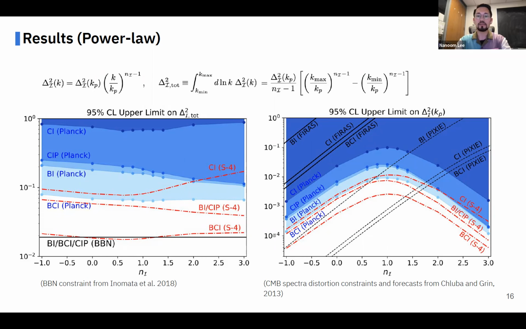Also, as you can see in the right panel, our results on amplitude at the pivot scale are better than current constraints from CMB spectral distortion. And the expected sensitivity of CMB-S4 can be better than the sensitivity from a PIXIE-like survey using CMB spectral distortion, depending on the spectral index.